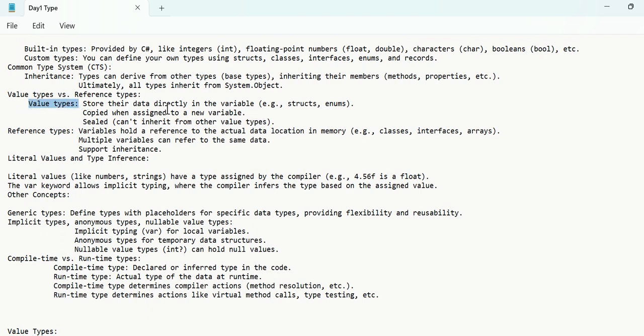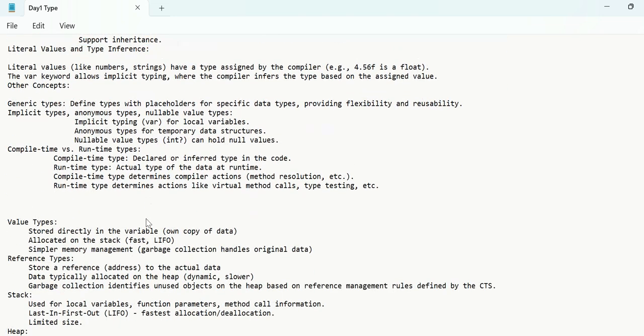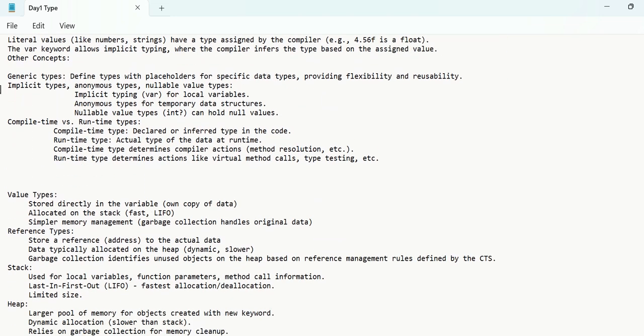Value types means you can save your data directly in the variable, whereas reference types hold only a reference to the actual data, not the actual data. For value types, data gets stored in the stack, whereas for reference types, data gets stored in the heap. And the general types are implicit types, anonymous types, and nullable types.